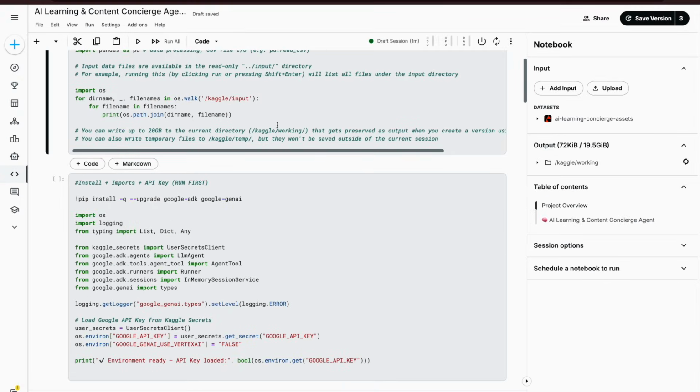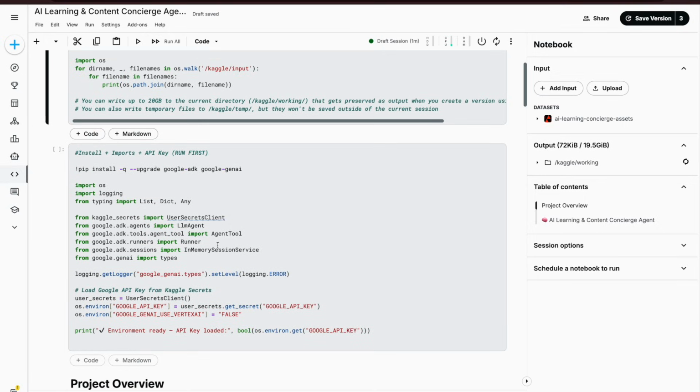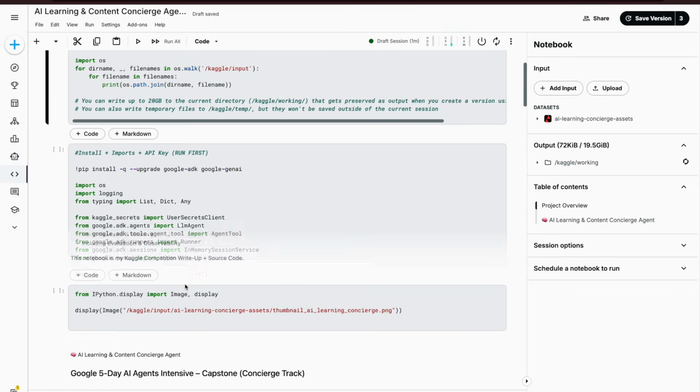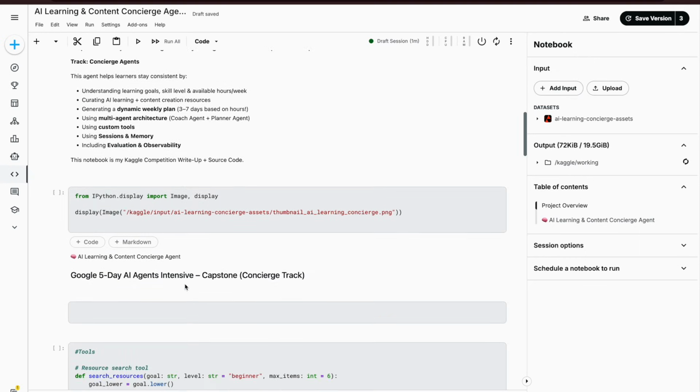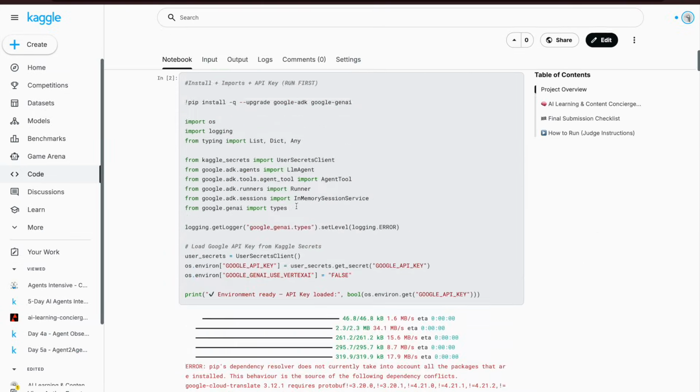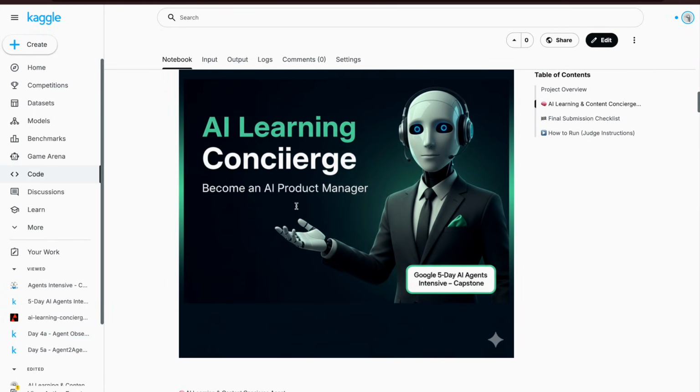Okay, so now coming to the editable section. Over here, the first thing that I have done is to install, import, and add the API key, which is the basic first step. Next, I have described the project over here in a markdown, and I've added an image here just to show how exactly the startup looks. And once I run it, it would show up something like this.